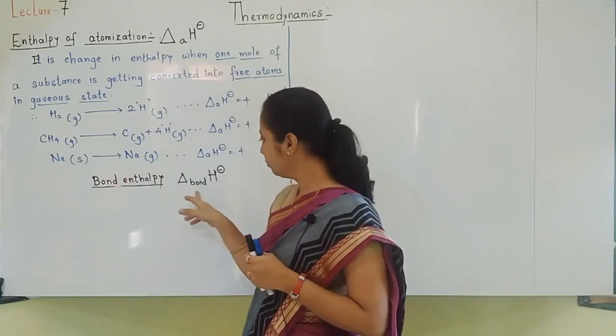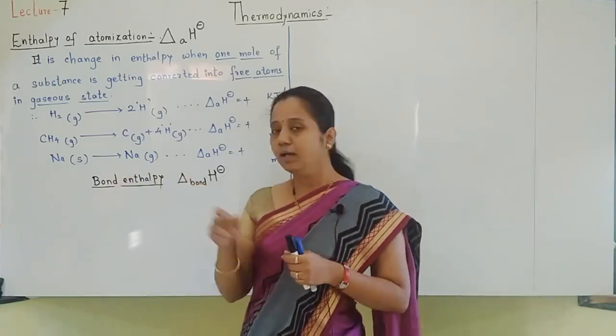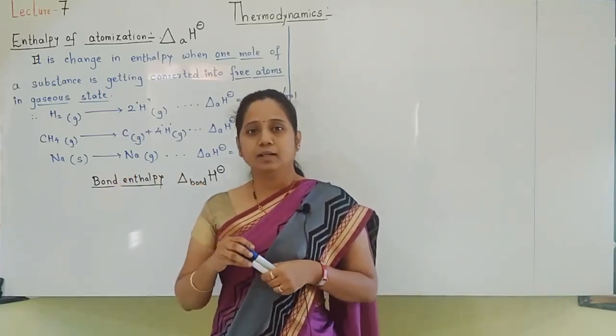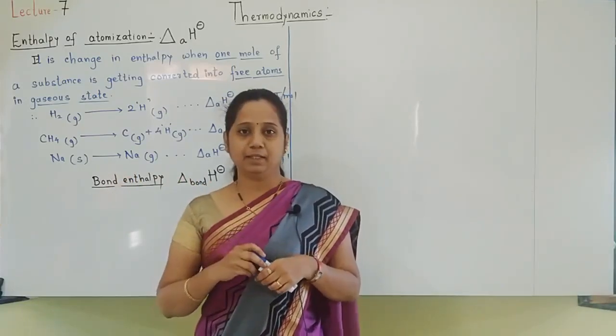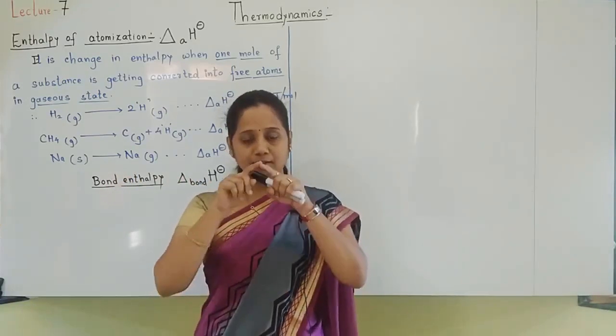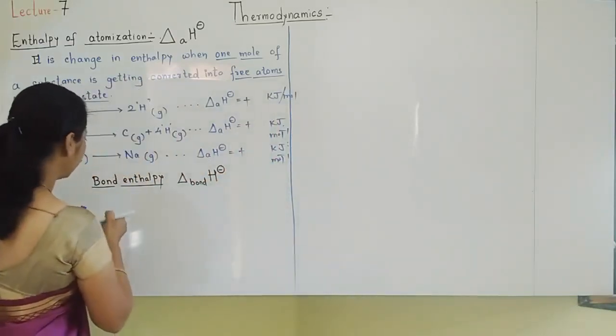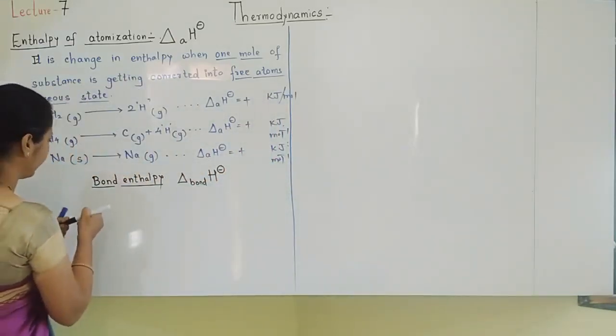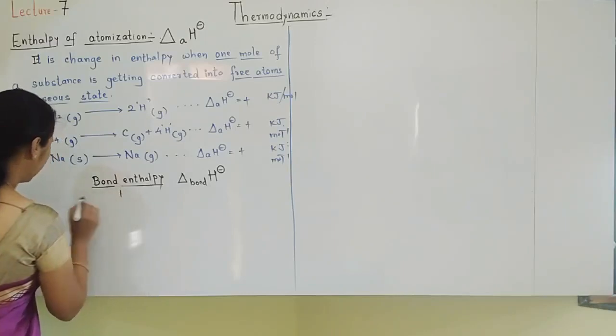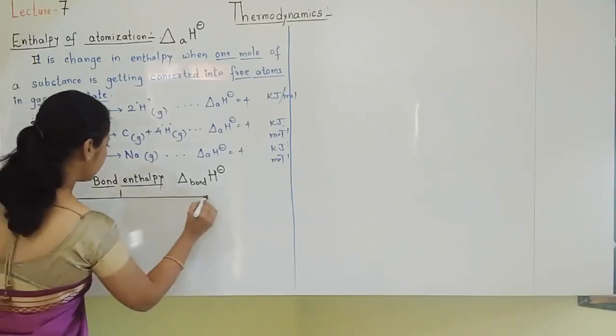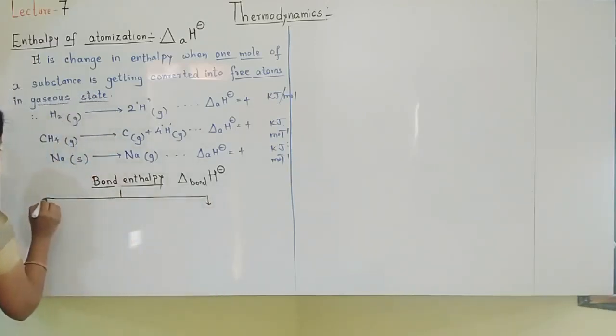Now bond enthalpy will divide into two types. Here, understand, students, you will not directly write the definition for bond enthalpy. Bond enthalpy is of two types.